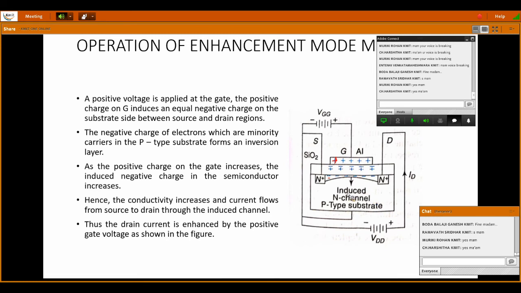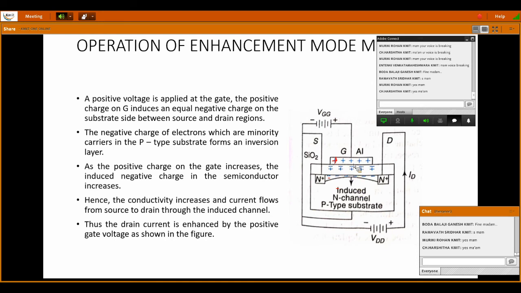And you should have a question now. The substrate is of P type material, so the majority carriers in P type are holes, and the minority carriers are what? Electrons. Holes have positive charge, so because of this positive charge, the holes in the P-type material get repelled. That means all these positively charged carriers move away from the insulating SiO2 layer.